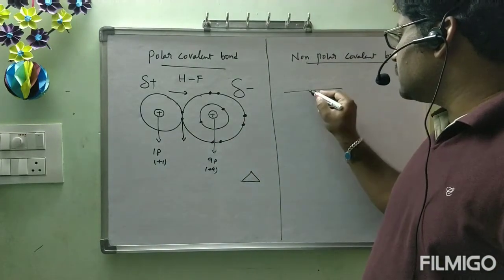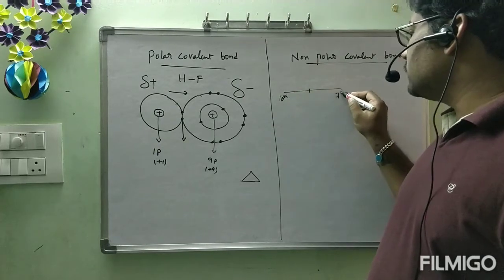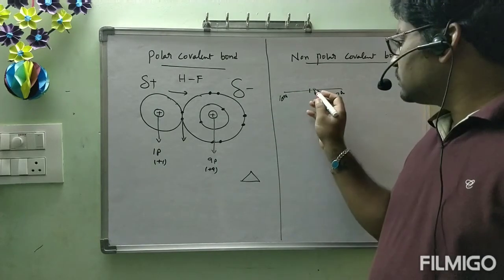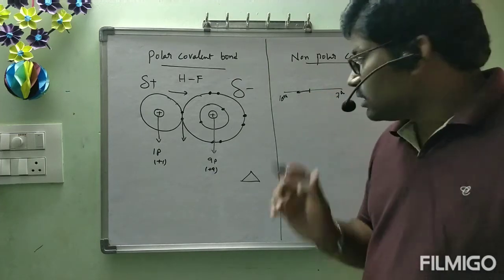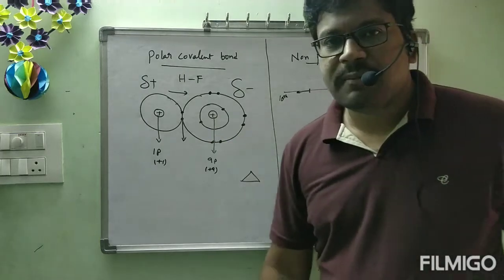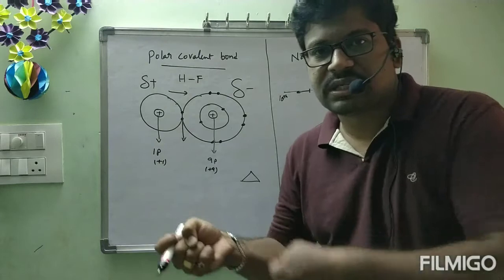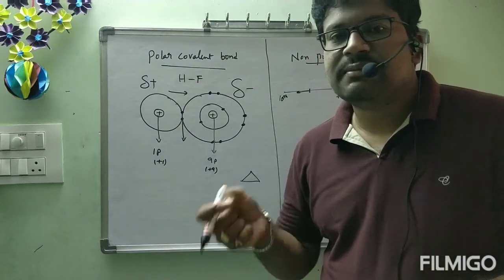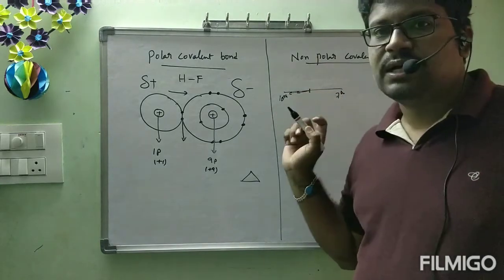Like this, one rope is there, this is the middle point. Here the 10th class student is there, here the 7th class student is there. Then the rope will be pulled towards the 10th class student. But the rope cannot be pulled entirely by the 10th class student, because the 7th class student also has some strength, but it is a little less than the 10th class student. That's why it is pulled towards the 10th class student.